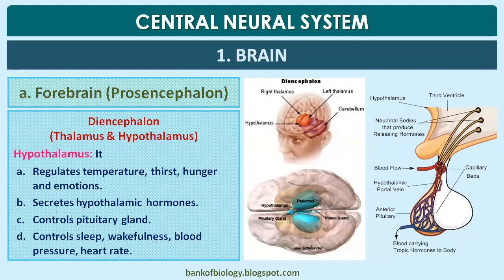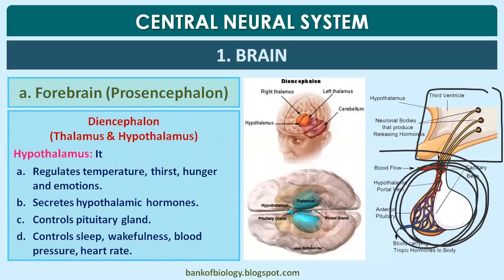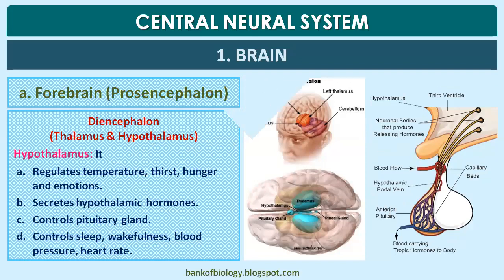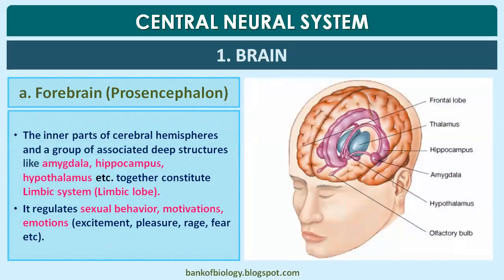So this is the thalamus area, the hypothalamus area. You can see this is the pituitary gland, which contains two portions: adenohypophysis or anterior pituitary, and neurohypophysis. Nothing to worry, we have to discuss more in a coming chapter, chemical control and coordination. Then the inner parts of the cerebral hemispheres and a group of associated deep structures like amygdala, hippocampus, and hypothalamus together constitute the limbic system.